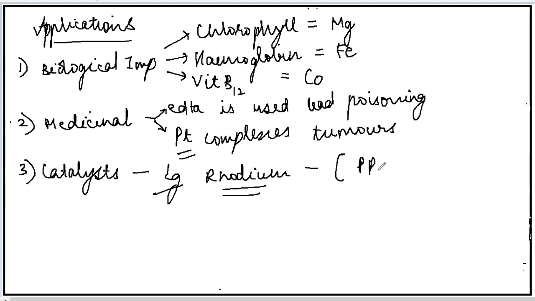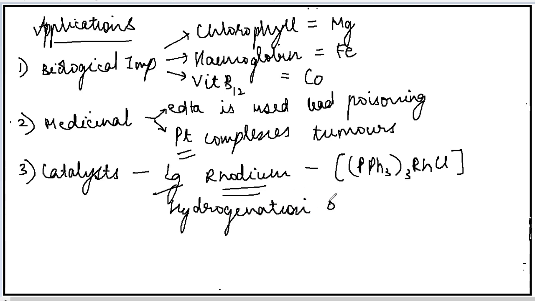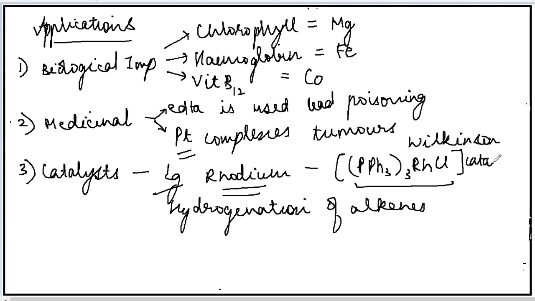Like this is the example of a rhodium containing coordination compound. It is used for hydrogenation of alkenes. This catalyst is given a name. The name of this catalyst is Wilkinson catalyst. You might have read it. Okay. Wilkinson catalyst.